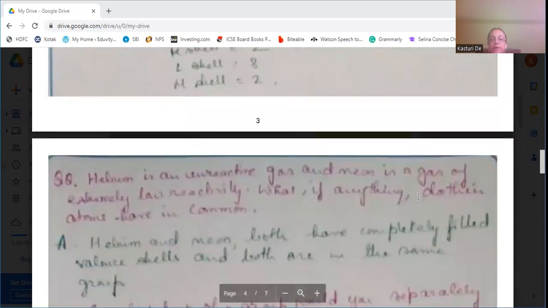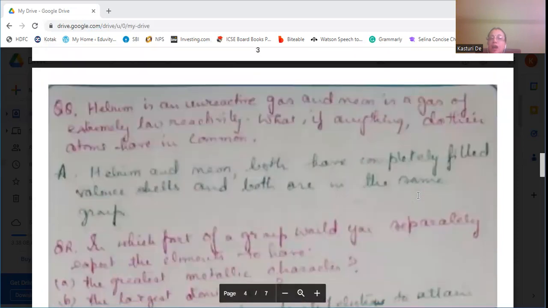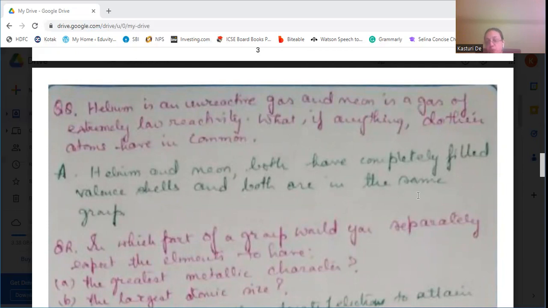Okay. Next question: helium is an unreactive gas and neon is a gas of extremely low reactivity. What, if anything, do their atoms have in common? Though helium is unreactive and neon is extremely low reactive, they have completely filled valence shells.